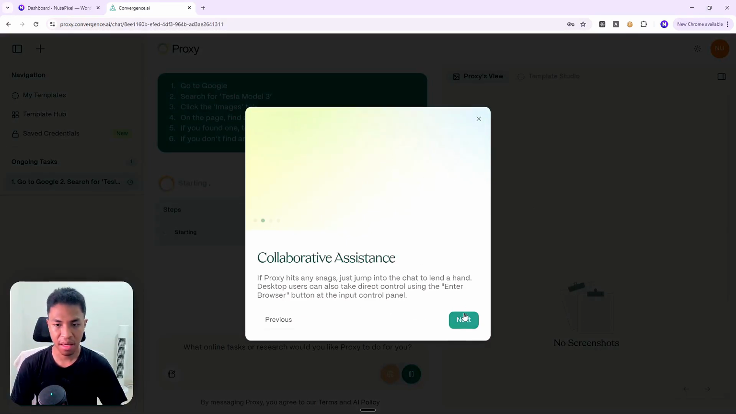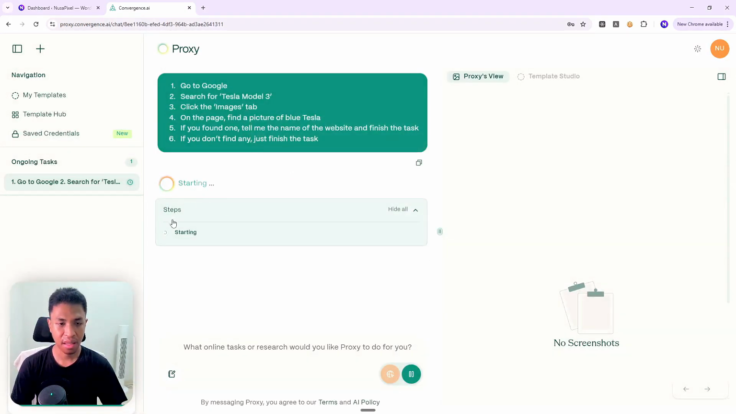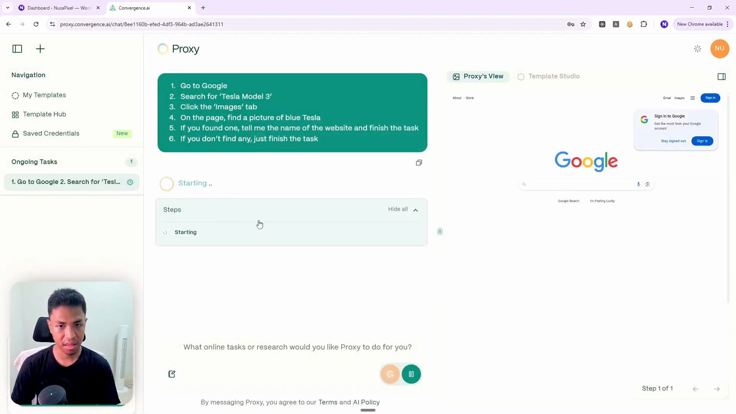Alright, just click next, next, next. This is just an introduction, and you can see that AI is starting. You'll see the step-by-step process that AI will perform. And on the right side here, this is the preview. You cannot interact with it. This is just a screenshot of the thing that AI actually sees.